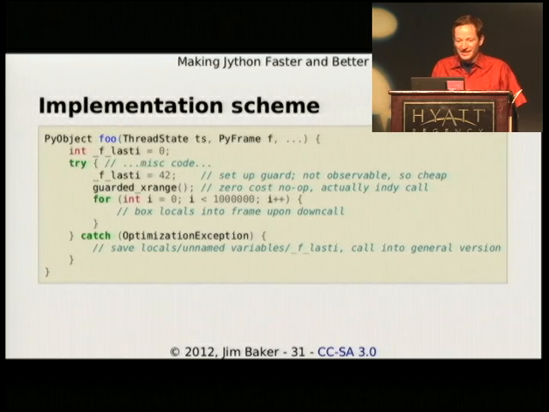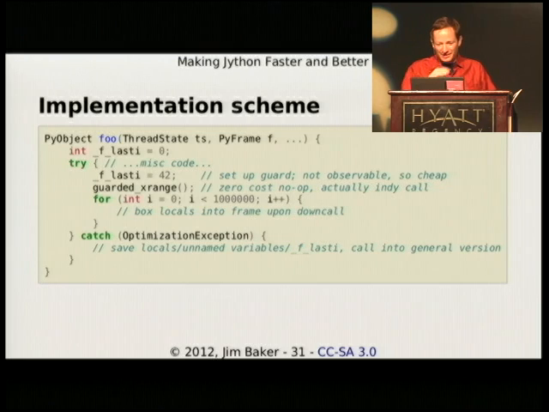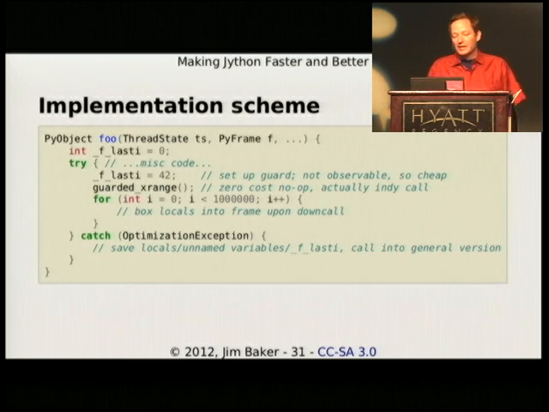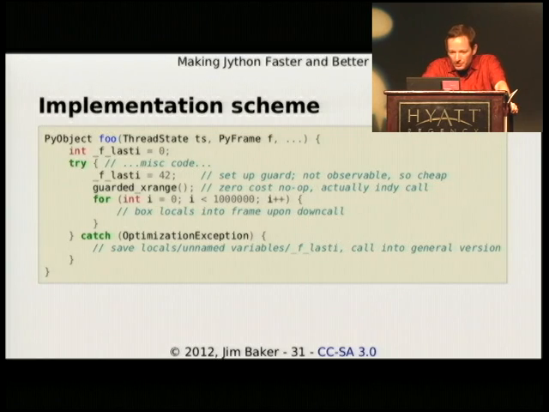So we basically can go and produce this nice optimized code, but if xrange is changed, and actually I just realized that this is an older slide here, this would actually come from a switch point, same difference. Just we wouldn't have that guarded xrange call there. What that really meant was there's an indy call to look at xrange. Yeah, I'm sorry, that would be the correct code.